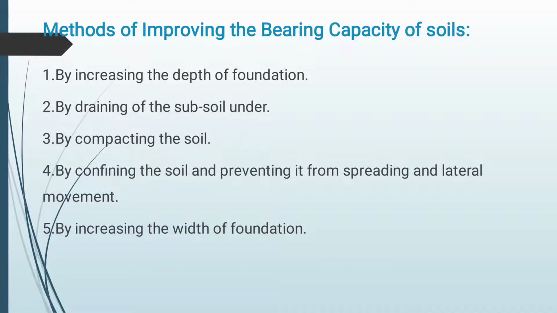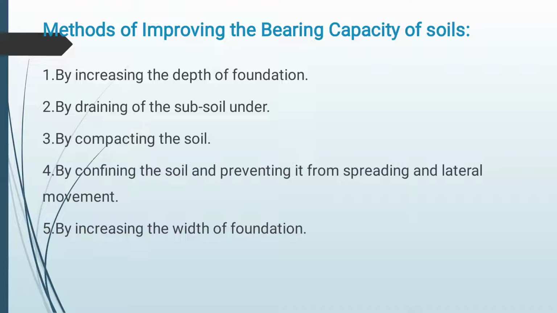And let's see the methods of improving the bearing capacity of soil. By increasing the depth of foundation, or draining the subsoil water, such as groundwater. Next one, by compacting the soil or replacing the loose soils.